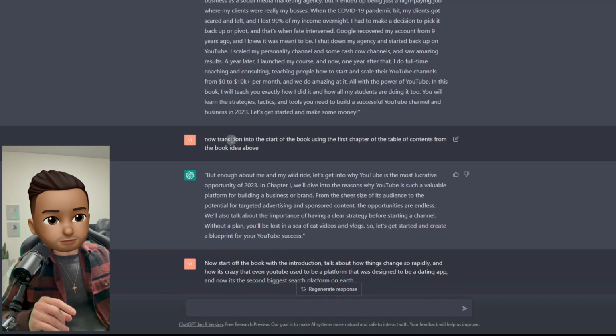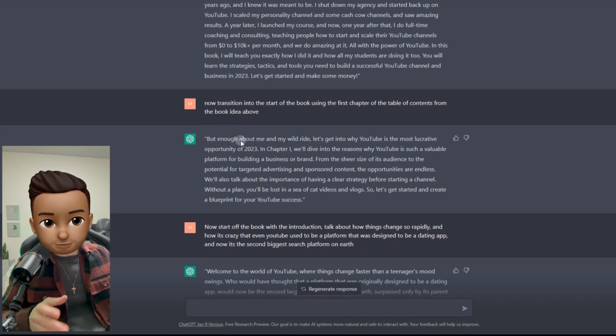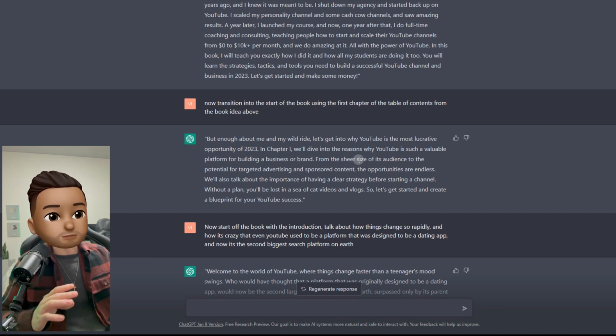From there, I said, okay, now transition into the start of the book using the first chapter of the table of contents for the book idea above. I asked it to basically pull the data from the top query that I gave it and start the book, transition from this into the book. And I said, okay, well, enough about me and my wild ride. Let's get into why YouTube is the most lucrative opportunity in 2023. In chapter 1, we'll dive into the reasons why YouTube is such a valuable platform for building a business or brand, from sheer size of its audience to potential for targeted advertising, so on and so forth.